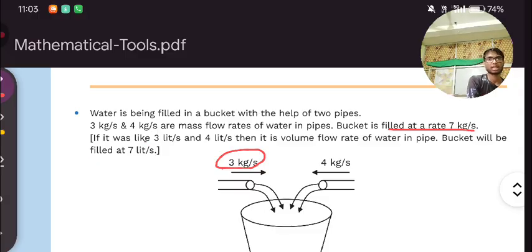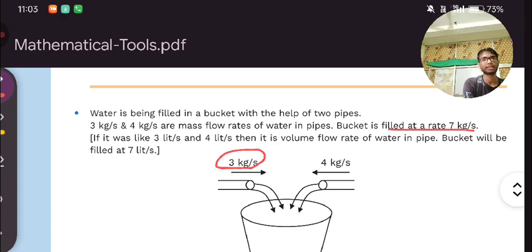If it was 3 liter per second and 4 liter per second, then it is the volume flow rate of water in the pipe, and the bucket will be filled at 7 liter per second.